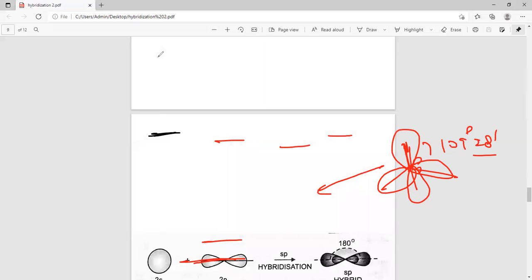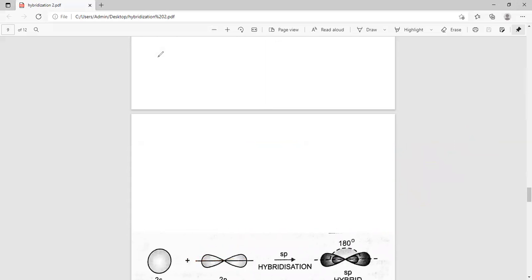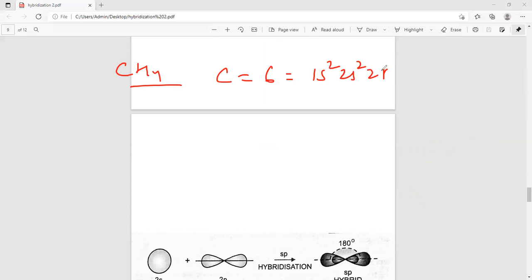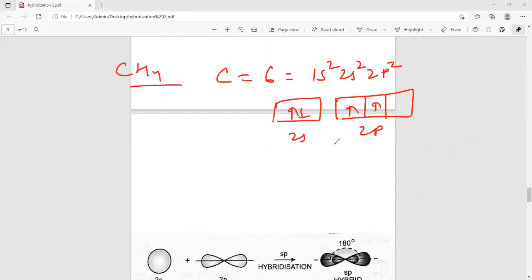And an example is CH4. Carbon is the central atom. The atomic number of carbon is 6, meaning 1s2, 2s2, and 2p2. The outer orbitals take part in hybridization. This is the ground state, but it is observed that carbon exists only in the excited state.